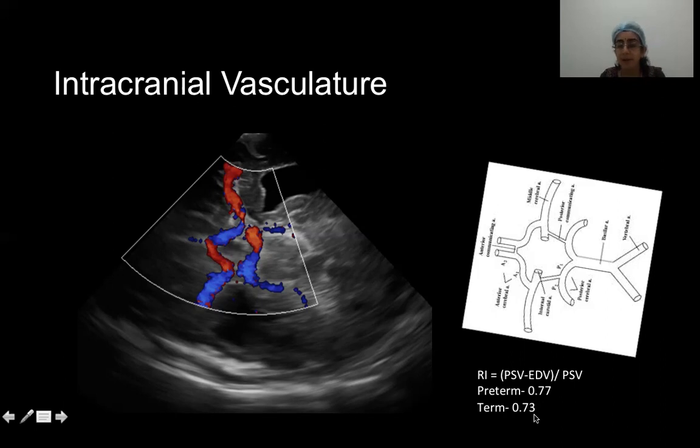Now, why is it important? Basically, anything above 0.7 can be considered as normal, but if the patient is having HI, then the diastolic flow will increase and the resistivity index will fall further. Anything less than 0.6 is pathologic.